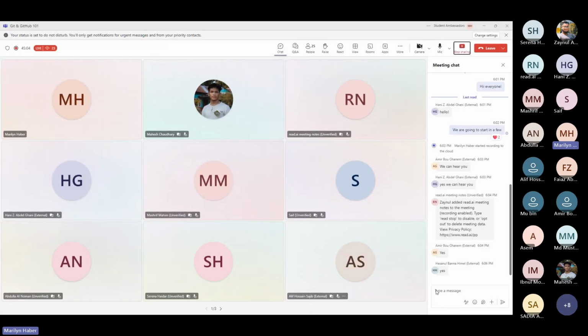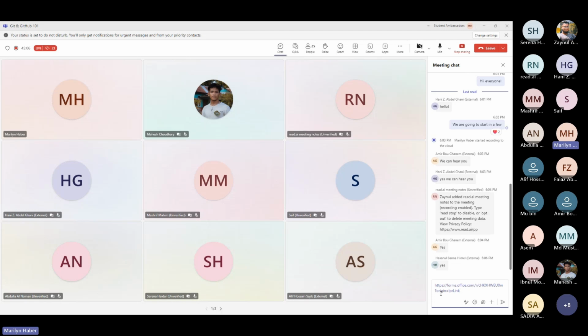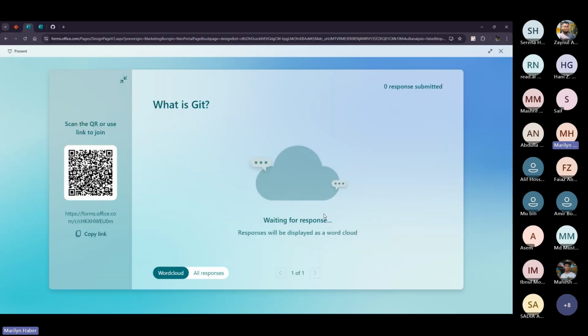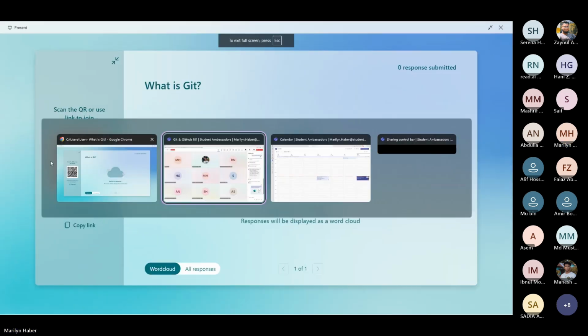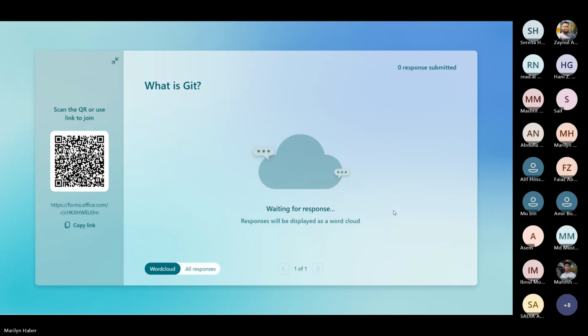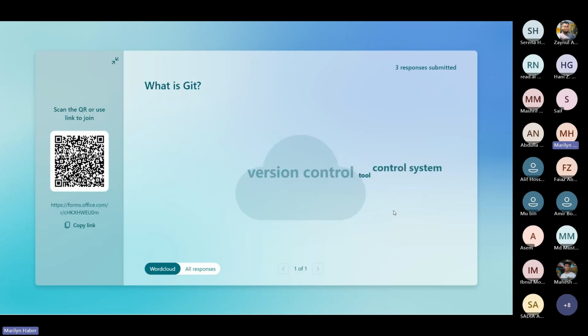And I need you to answer your first thoughts about what is Git. So here we're waiting for your responses. I need you guys to participate. I need to make sure what is the first idea that you have about Git in order to go from there, and make sure that all the information is clear for you.